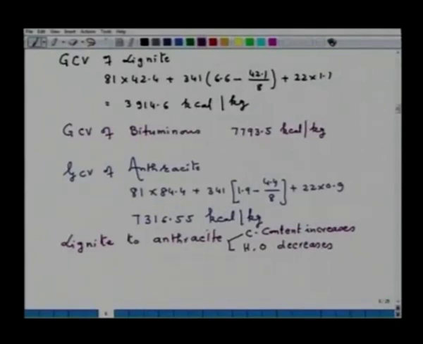The reason is again in the coalification. Now, the third observation that you can make is that the calorific value increases from lignite to bituminous coal and decreases for anthracite.